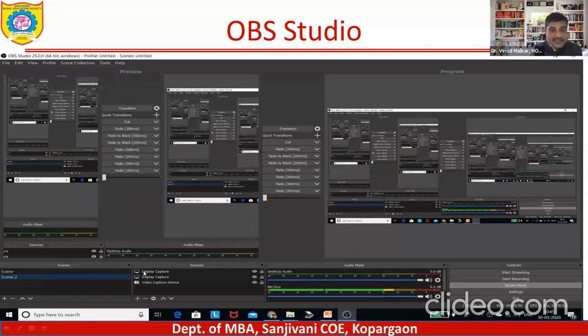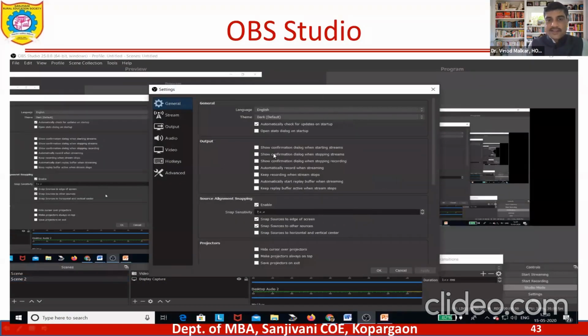So here there is a scene, display capture, video capture. You just add here, and whatever is on your screen gets captured. Then you just go to the settings here, and there are certain audio and video settings.